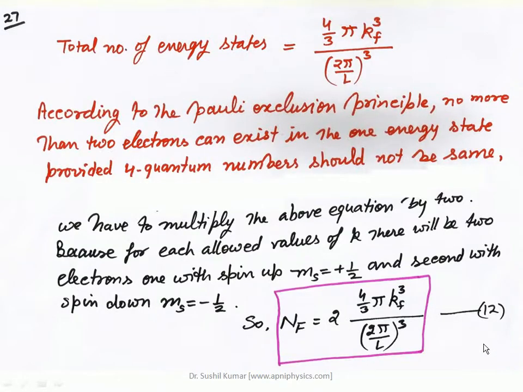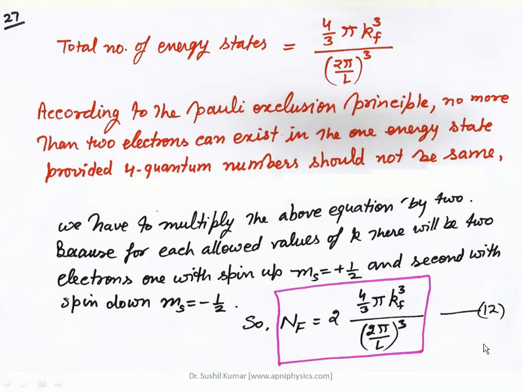Now the total number of energy states will be equal to 4 pi by 3 kf cube upon (2 pi by L) cube. According to the Pauli exclusion principle, no more than 2 electrons can exist in one energy state, so all 4 quantum numbers cannot be the same for 2 electrons. n is the principal quantum number first, l is second, then ml and ms. These are the 4 quantum numbers.